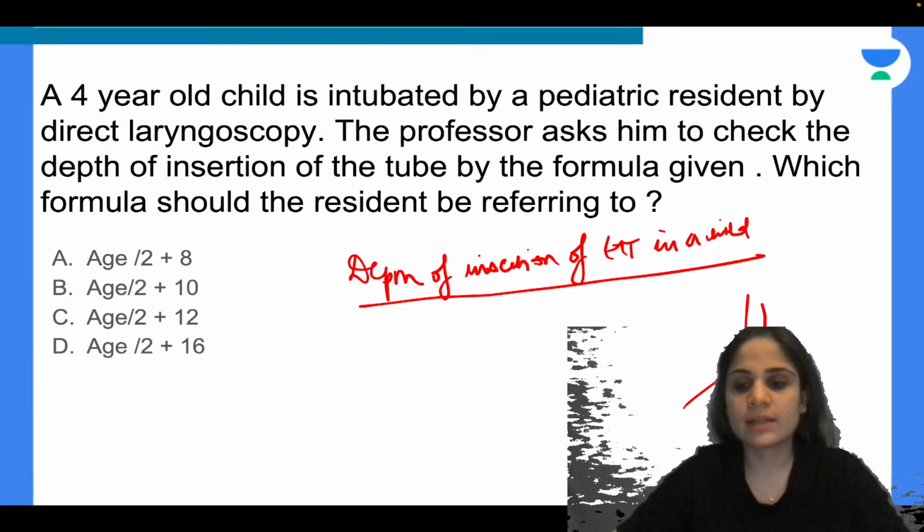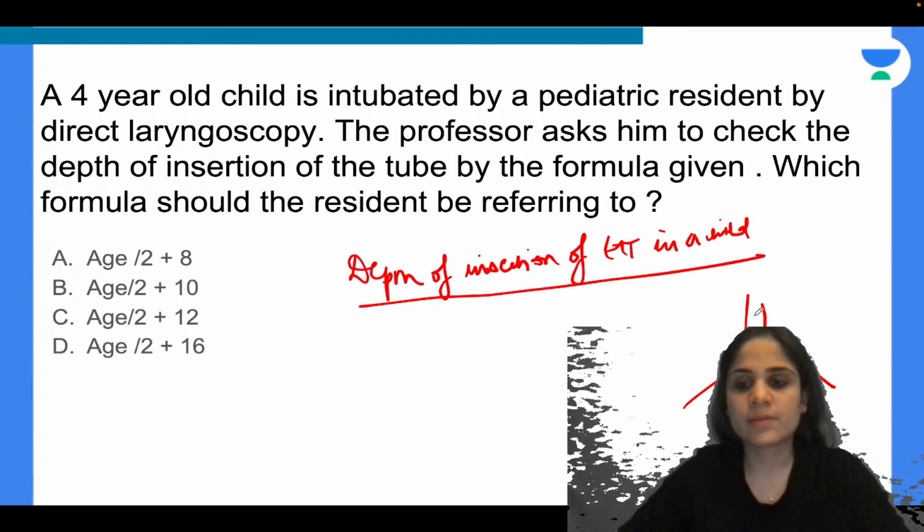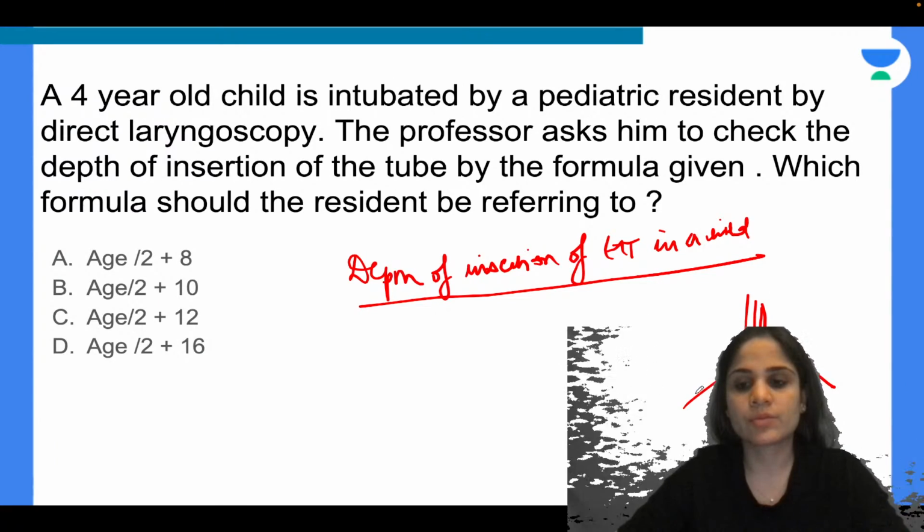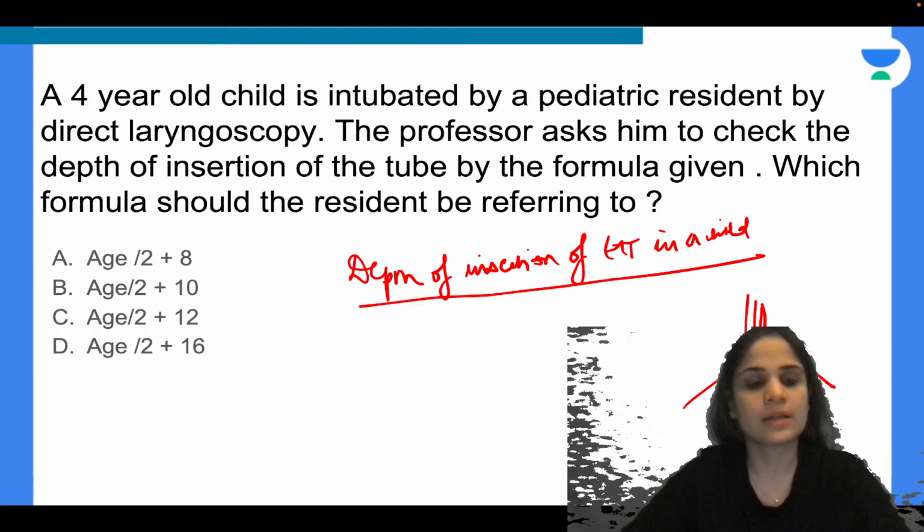See, this is your trachea, these are your bronchi. Okay, sometimes when you put the endotracheal tube too deep, it may go into one of the bronchi, so it may cause endobronchial intubation and the other lung will collapse.